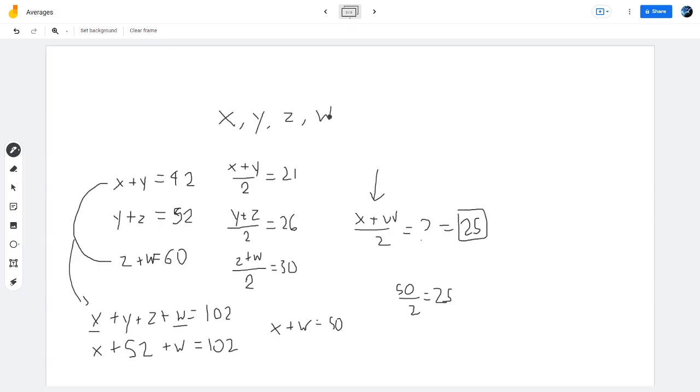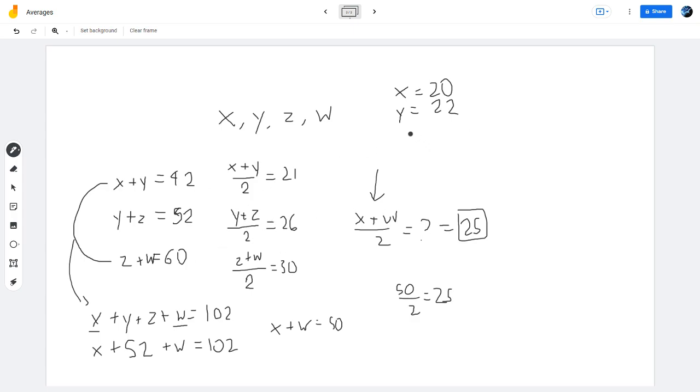And you'll see that if you actually plug in numbers for this, it works. Like I can put any random numbers I want here to satisfy these 3 conditions, and the average of the first and last will always equal 25 no matter what. Like I can have x equals 20, y equals 22, I guess, right?